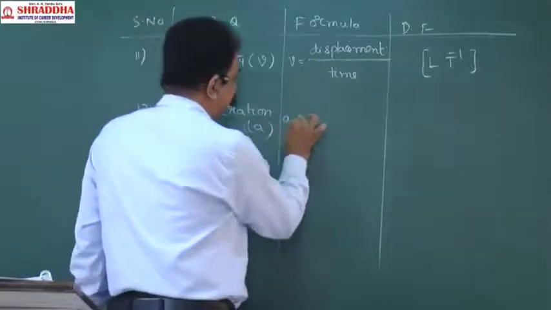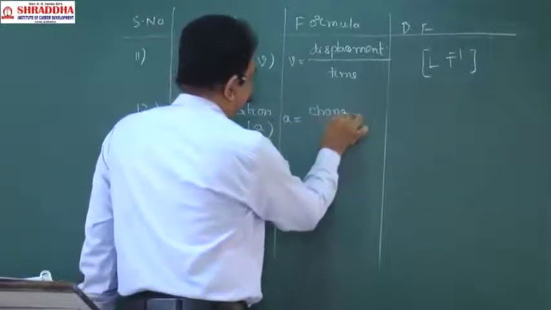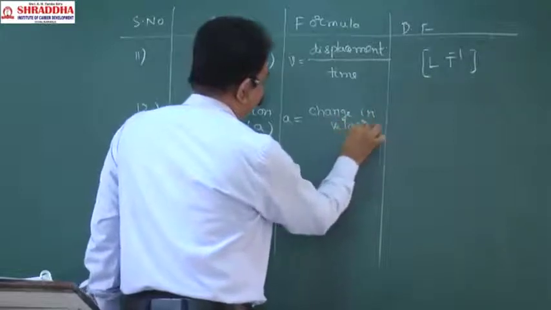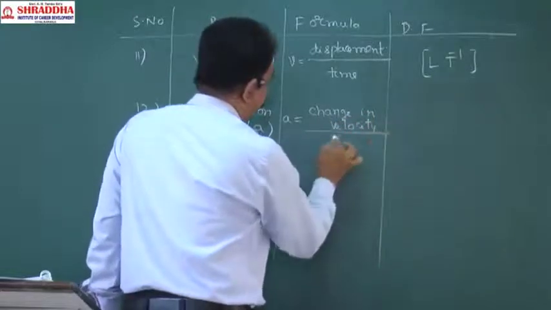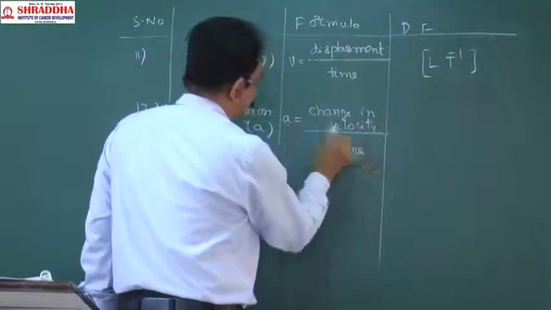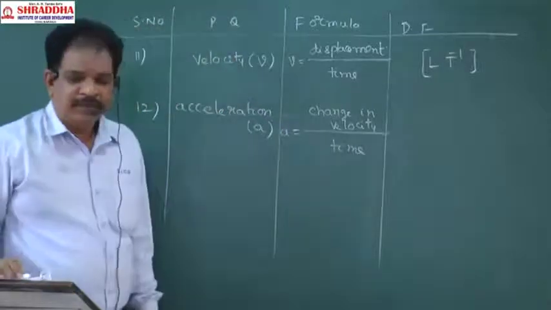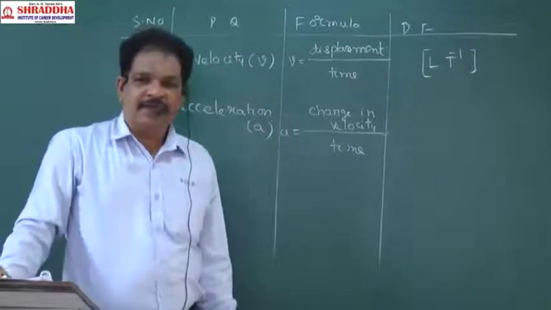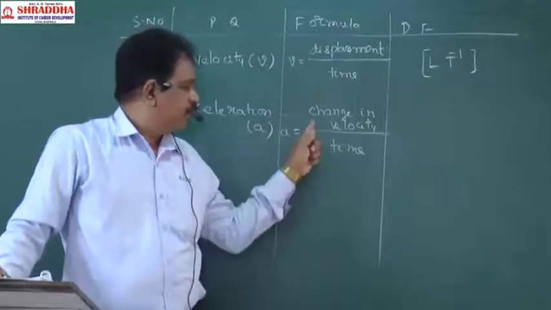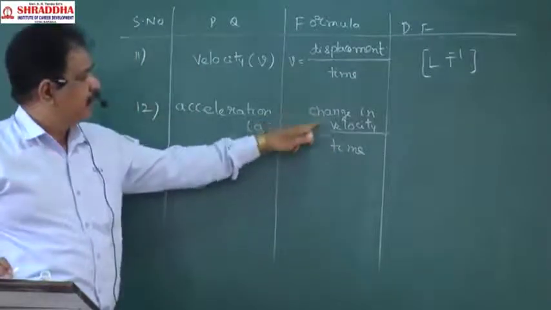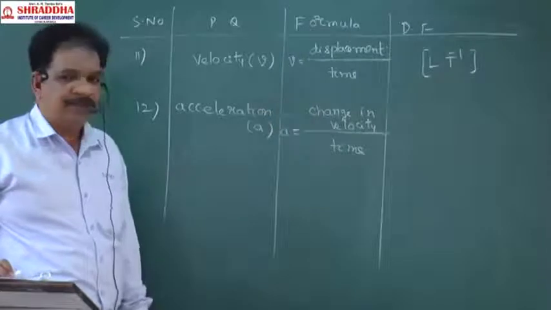So a is equal to change in velocity by time. This is the formula for the value of a: change in velocity by time.